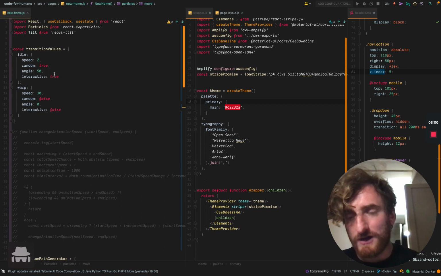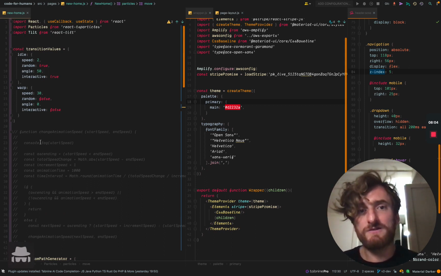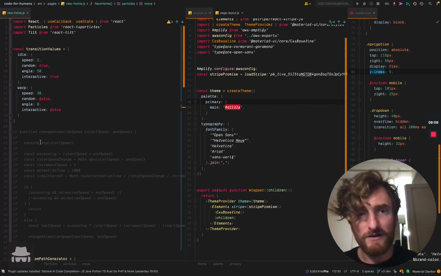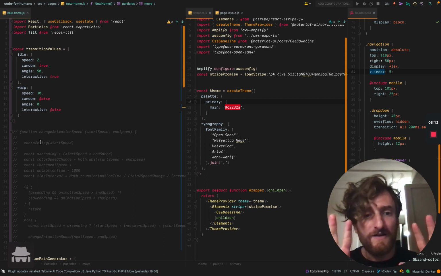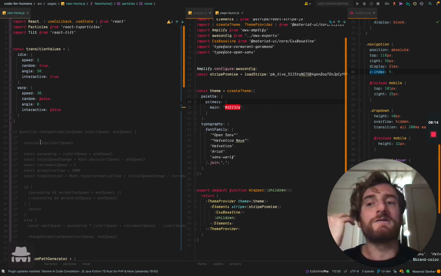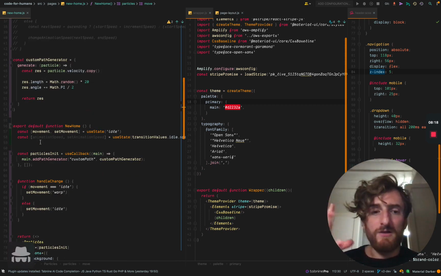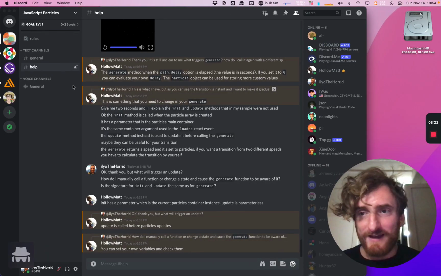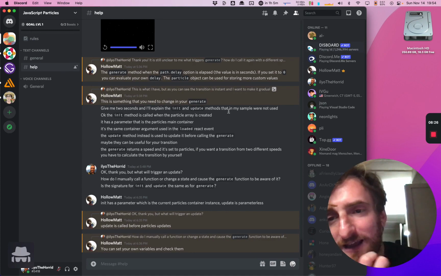And well, I tried to change it with React, but then I realized that every time I change it, it actually re-renders the whole scene, which makes it effectively pointless, because then the particles just change places and it's an entirely new scene. It's not like speeding up the existing particles, so I need to hook into somehow the actual thingy. So then I go on Discord, then they have like 10 people online, and then I ask this